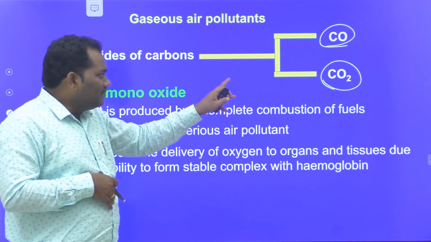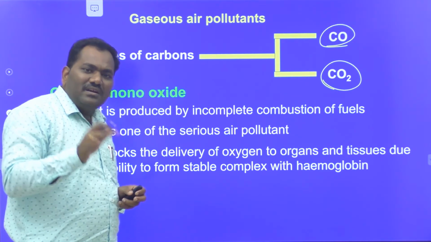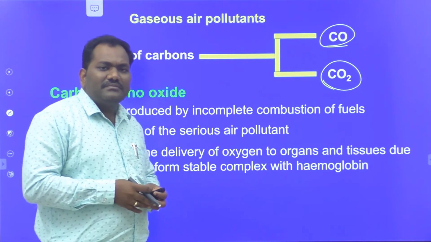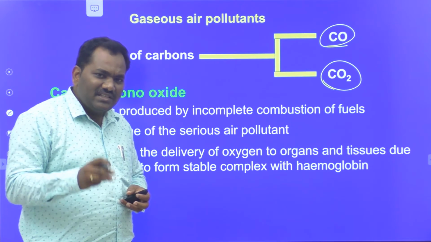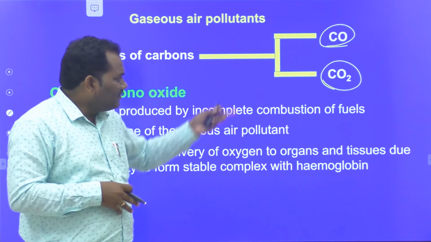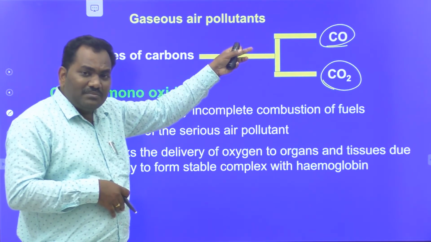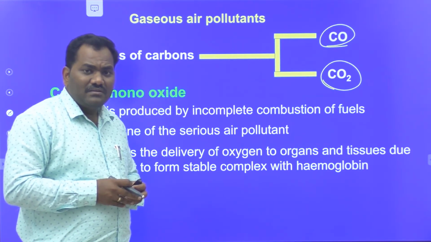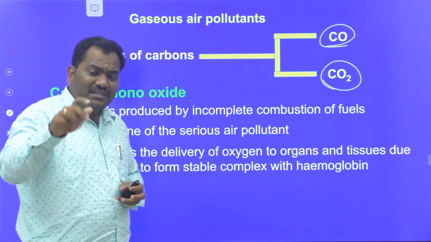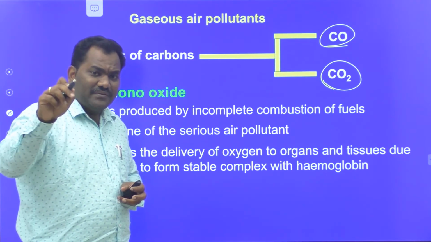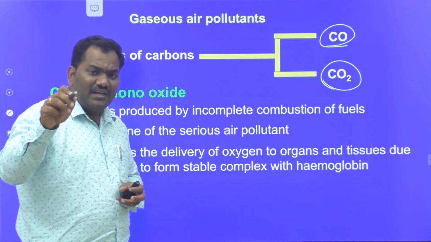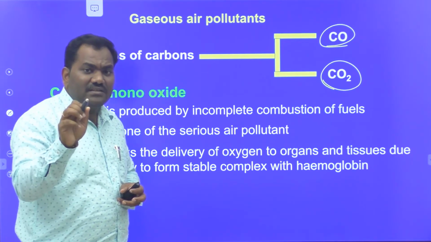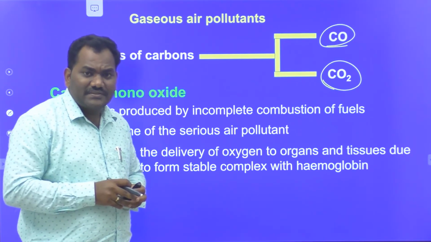Carbon dioxide affects global warming and causes acid rain. Those are the two disadvantages of carbon dioxide. But carbon monoxide is a very dangerous substance. It is produced only due to the lack of oxygen during the burning process.